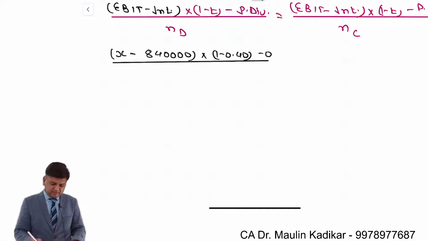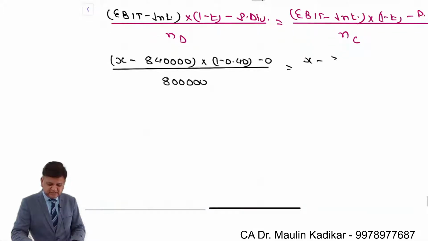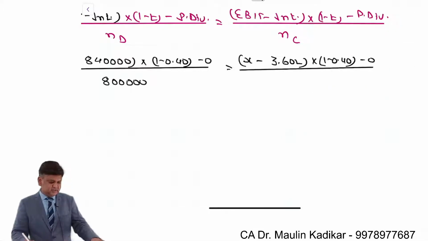What is the number of equity shares? It is 8 lakhs, is equal to X minus interest is only 3,60,000, existing interest will come, into 1 minus 0.40, post-tax, minus 0 divided by number of equity shares.